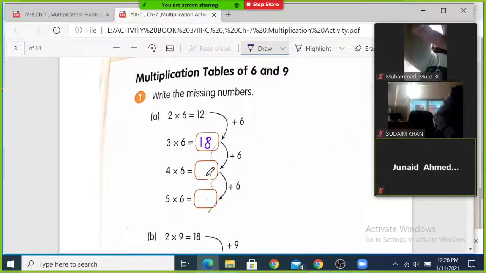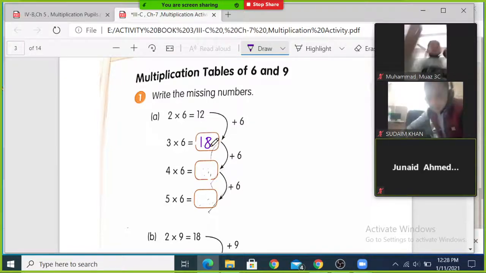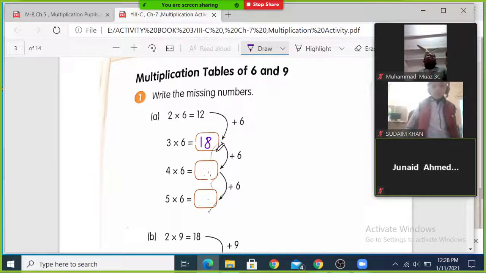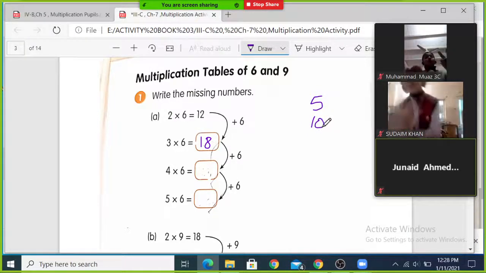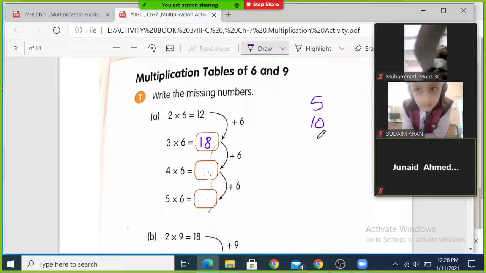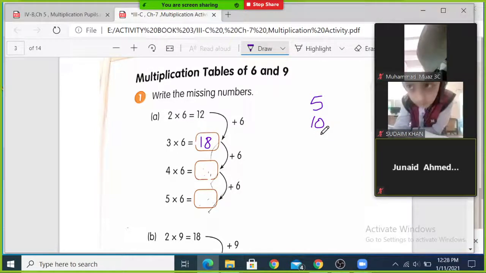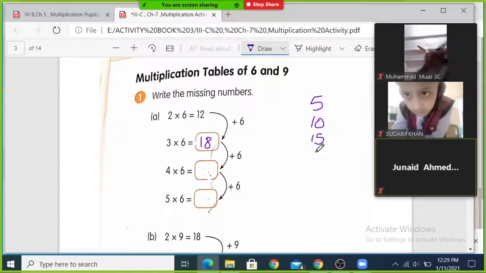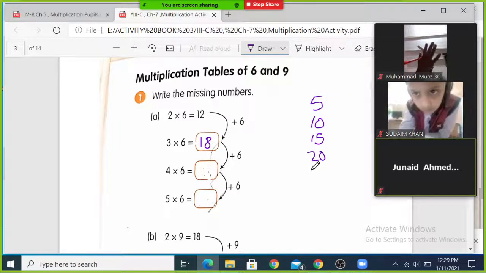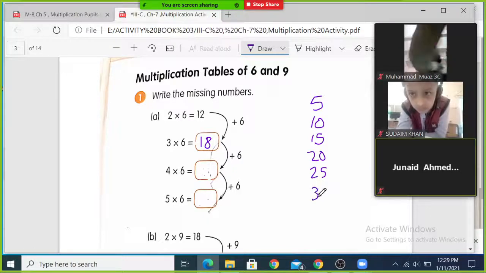Is everyone understanding this? If we add 6 to the previous number we will get the next number of the same table. For example, we are writing the table of 5, so the next number will be 10, then we add 5 to the previous number. We add 5 to 10, we will get the next number.